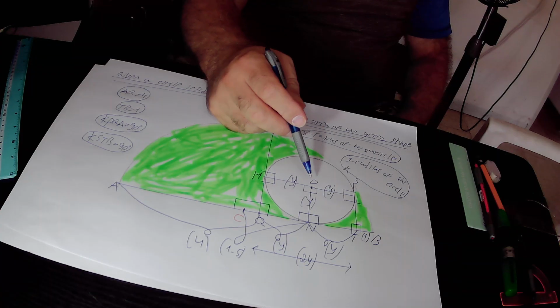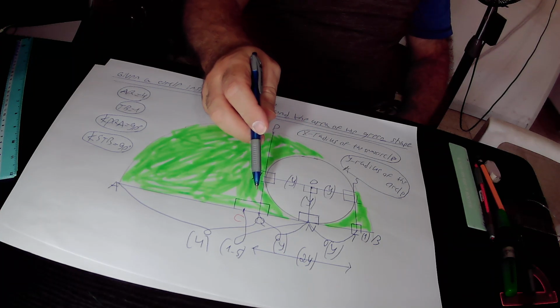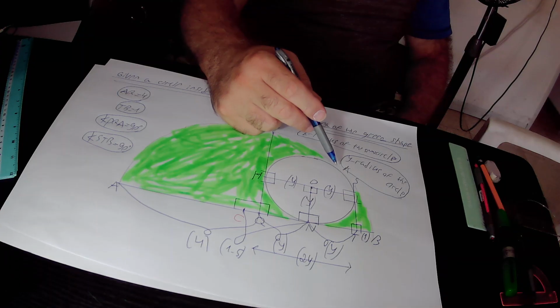So we join point C and point O by a straight line, and CO must pass through point K, the attaching point.